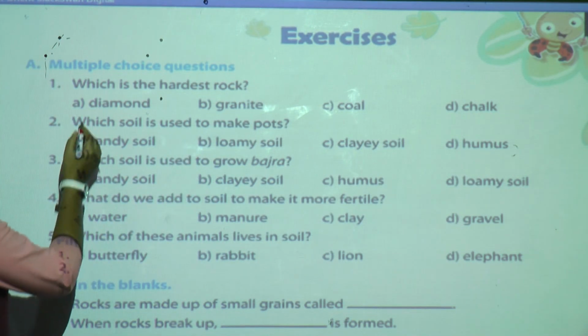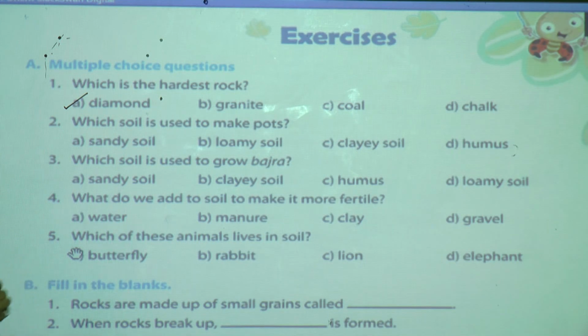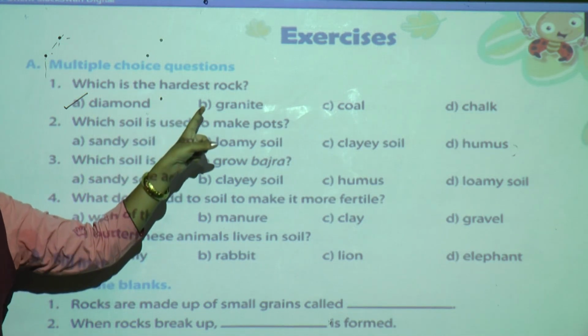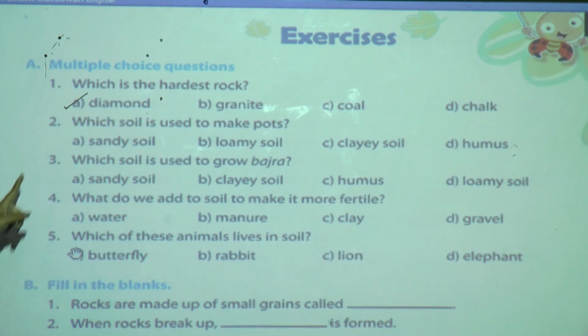Which is the correct answer? Diamond is the correct option. Understood? Diamond is the hardest rock. Tick it, everyone. Okay. We'll move to the second question.